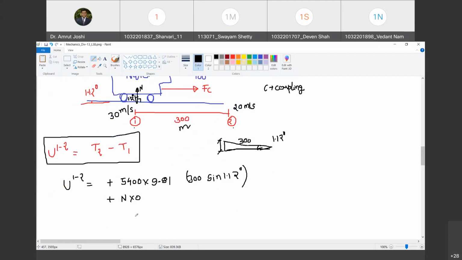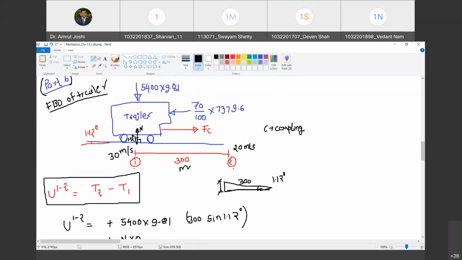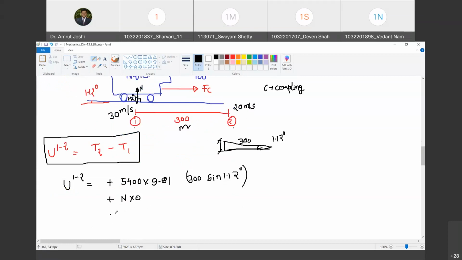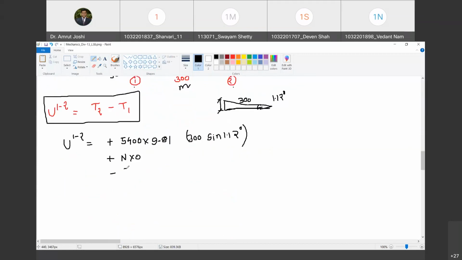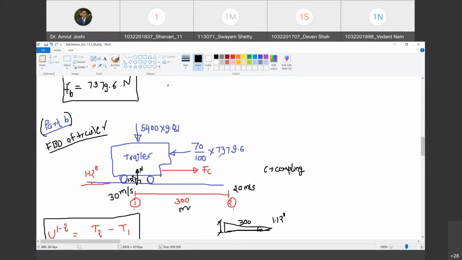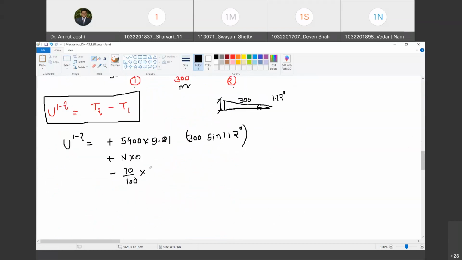So what is the work done by that force? This multiplied by 300 meters, but it is done against the force. Do you agree with me? Yes, sir. So it is going to be minus 70 by 100 multiplied by 7379.6 into 300. Happy? Yes, sir.